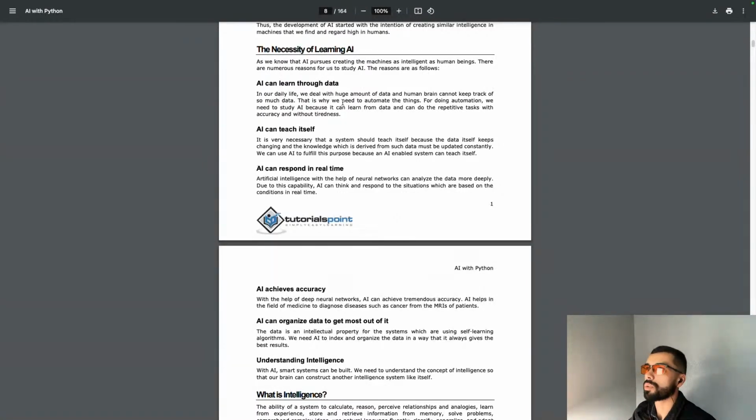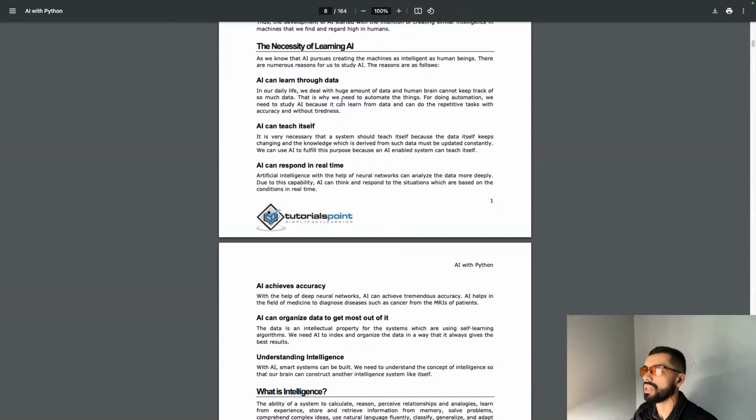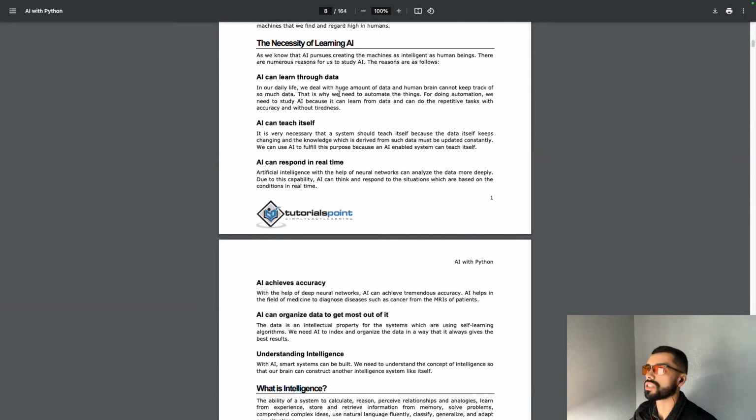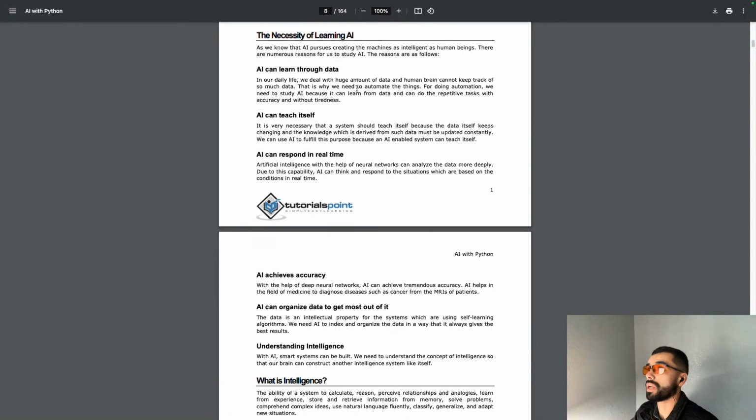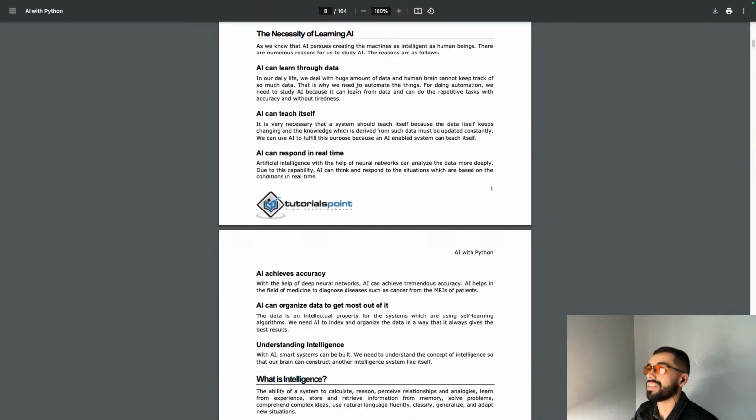As we know, AI pursues creating machines as intelligent as human beings. There are numerous reasons for us to study AI. The reasons are as follows. AI can learn through data. In our daily life, we deal with a huge amount of data, and the human brain cannot keep track of so much data. That's why we need to automate things.